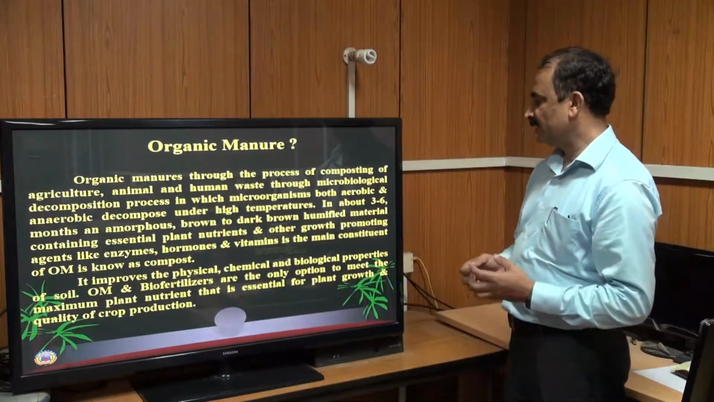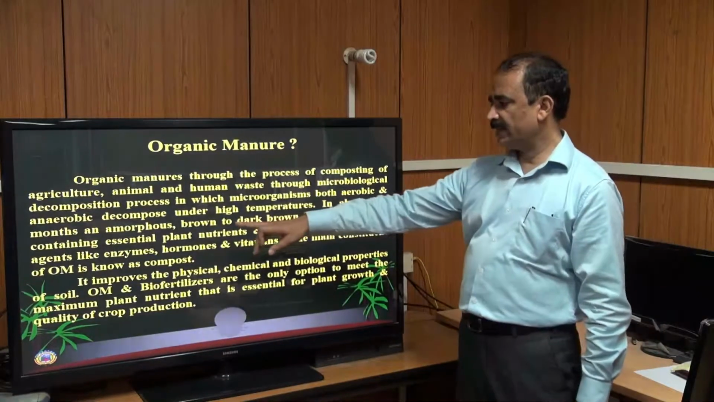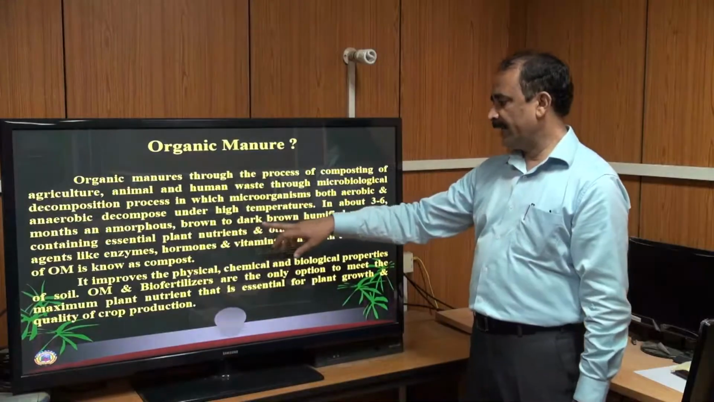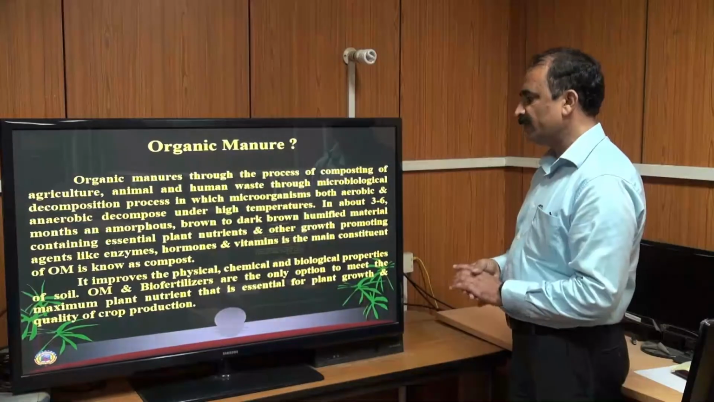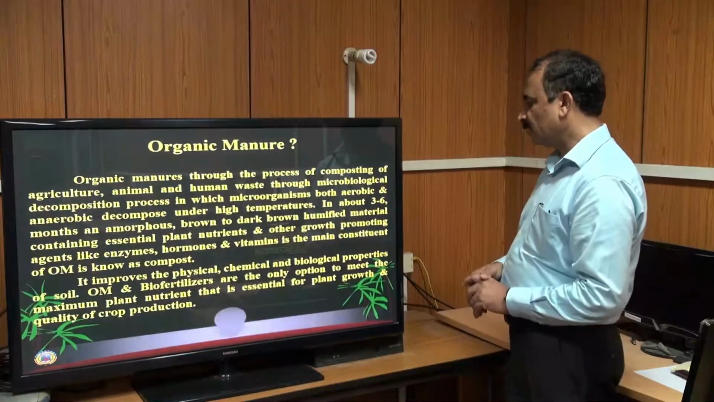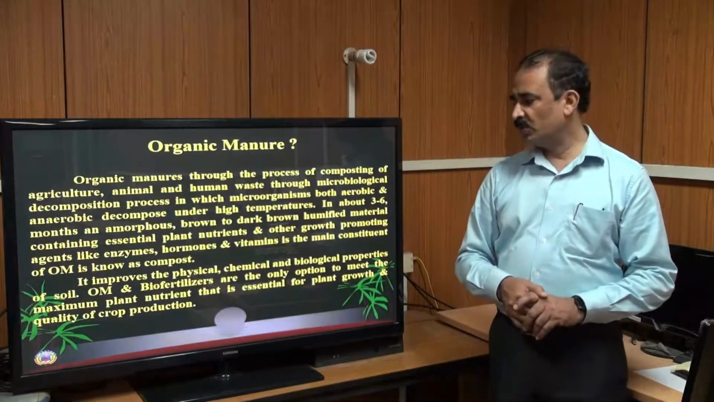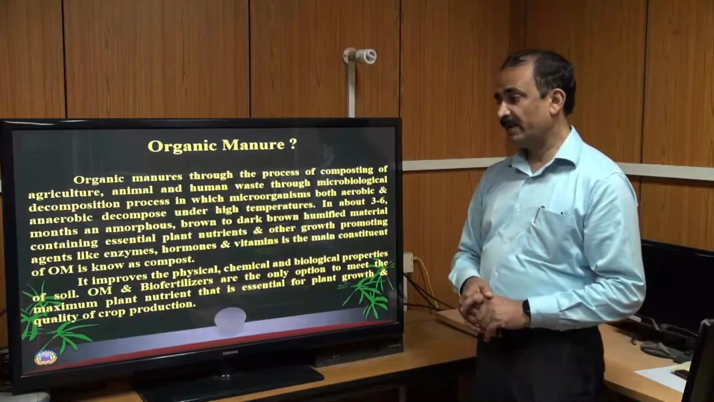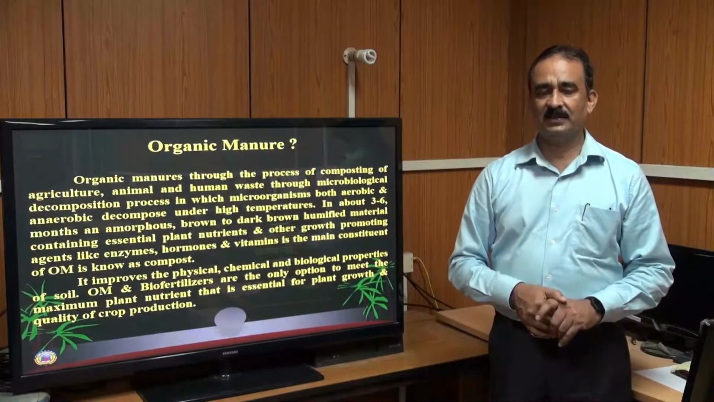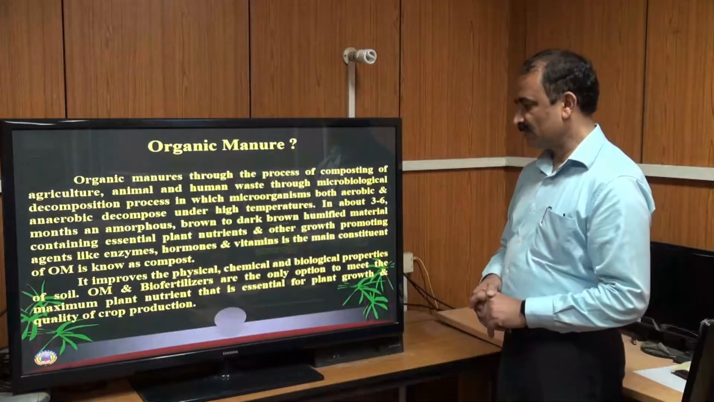So after decomposition, in about 3 to 6 months, it produces an amorphous brown and dark brown humified material containing essential plant nutrients and other growth promoting substances like enzymes, hormones, vitamins, and the remaining constituents of the organic matter. This is known as compost, and it is a complete definition of the compost.